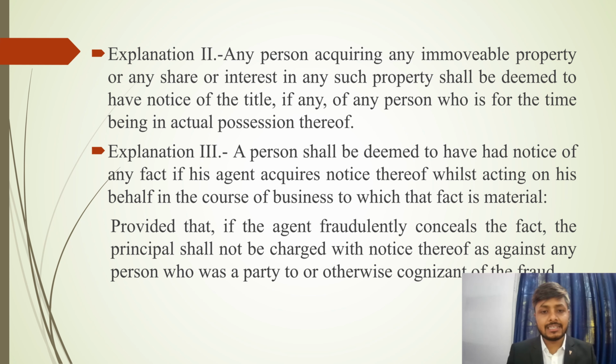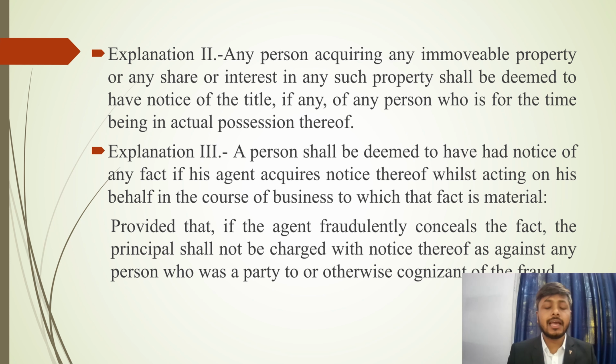Moving on to explanation number 3, a person shall be deemed to have notice of any fact if his agent acquires notice thereof while acting on his behalf in the course of business to which that fact is material. This means if someone's agent has notice, it will also amount to constructive notice, because the person is acting through his agent.